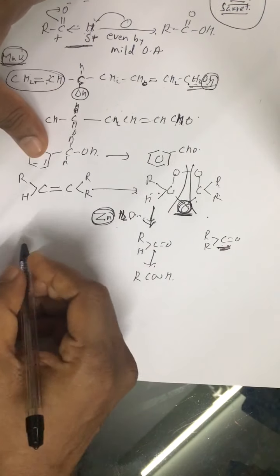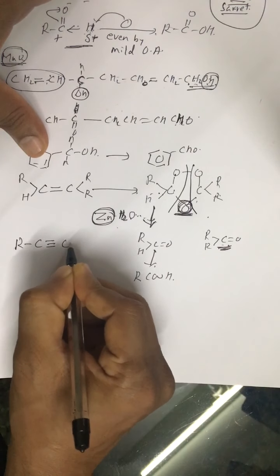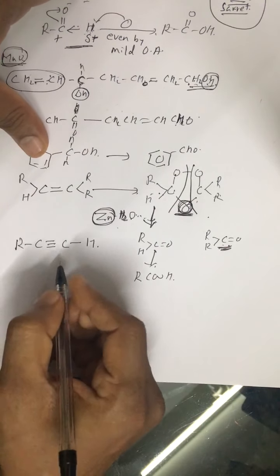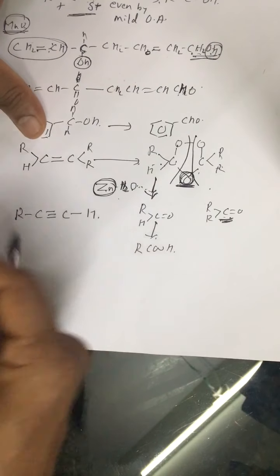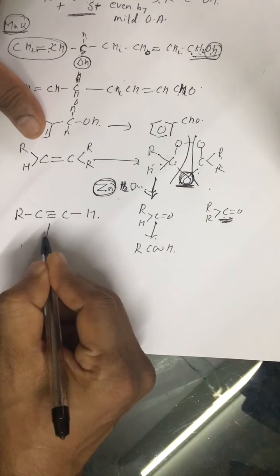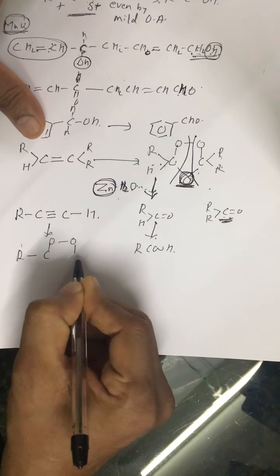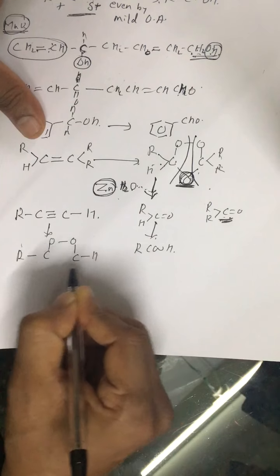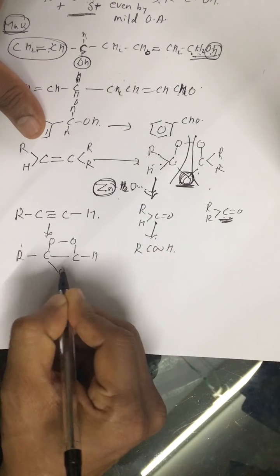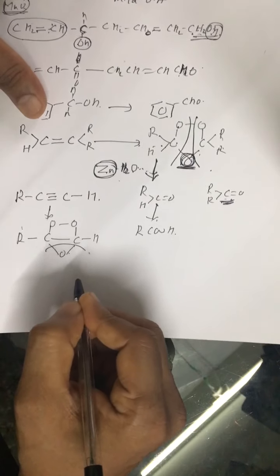Similarly, if it is an alkyne like this, on ozonolysis in the presence of zinc and H2O, initially it forms ozonide, but this ozonide is a bit different. This is the ozonide which we get. And then this bond splits up.